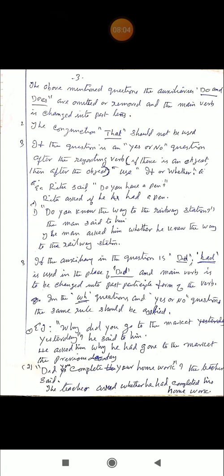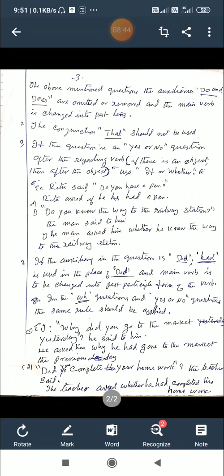So in the interrogative sentence, the reporting verb is mainly asked, and we can use inquired or demanded, etc., according to the sense of the sentence. And the rules are the same. For WH questions, the word order of the interrogative sentence should be changed. Instead of the auxiliary after the question word, put the subject. Then do, does should be taken out. Did is changed into had. In the case of yes or no questions, we have to use if or whether after the reporting verb. And there are other rules. The change of pronouns and tenses and possessive adjectives are the same, just like statements.